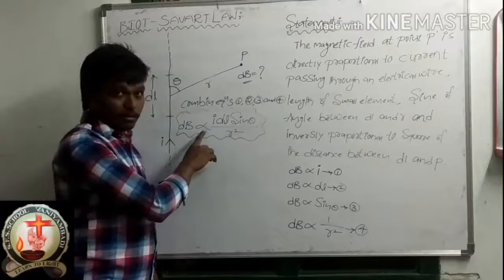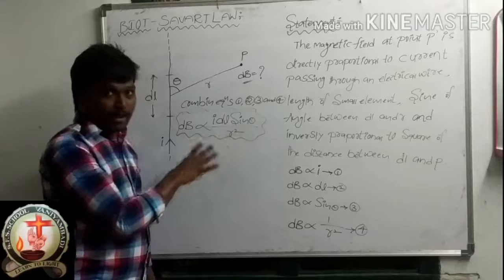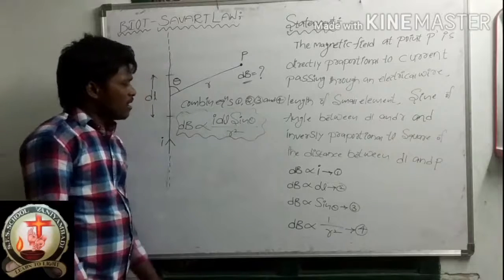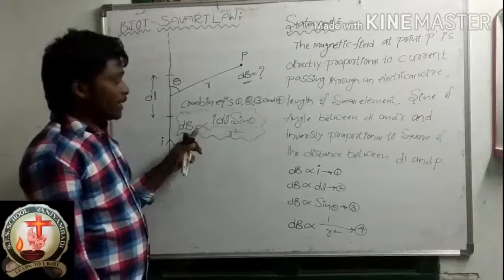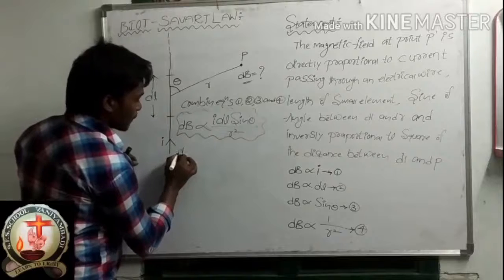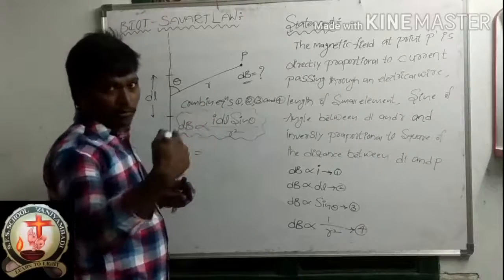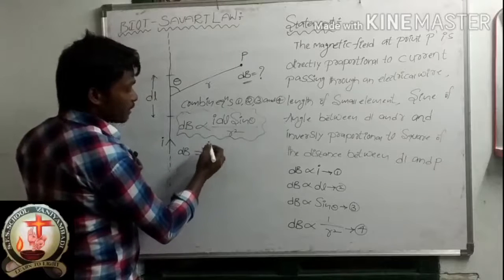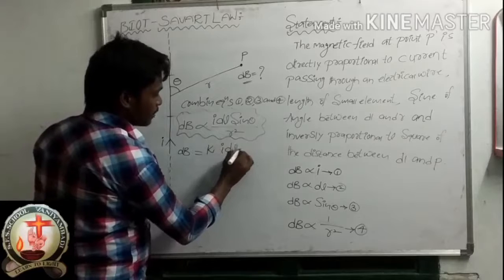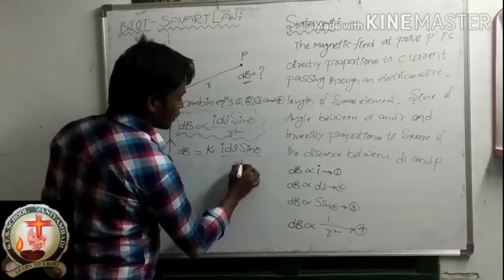dB is proportional to I dl sin theta by r square. Okay. Now I would like to convert this proportionality to equality form. So dB is equal to, whenever we are converting the proportionality symbol to equal, what should we do? We can take a constant, right? K I dl sin theta by r square.